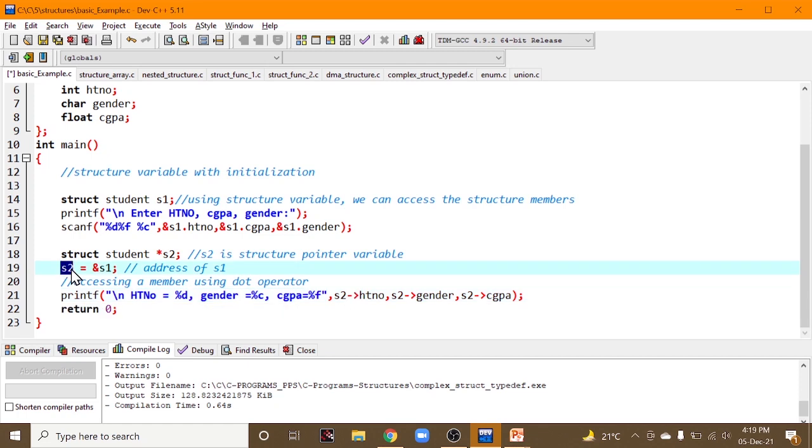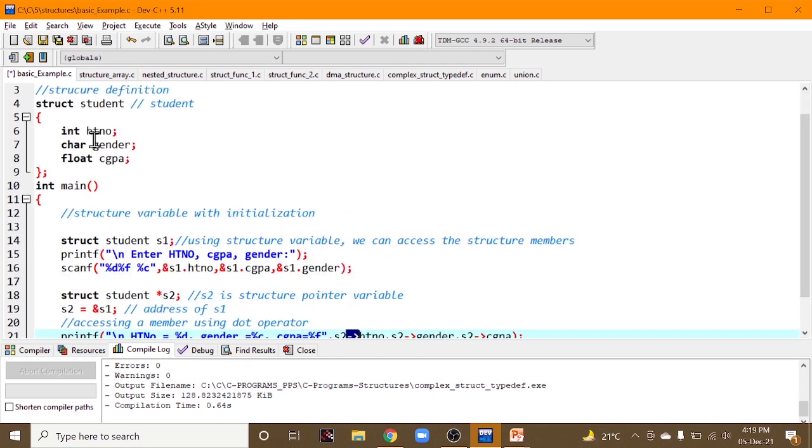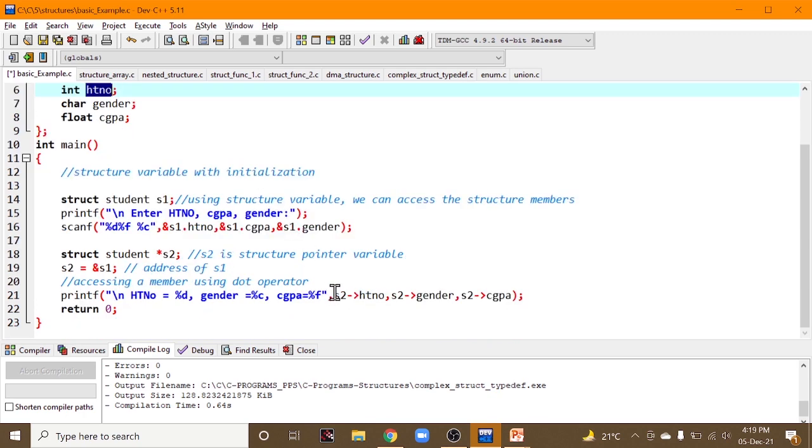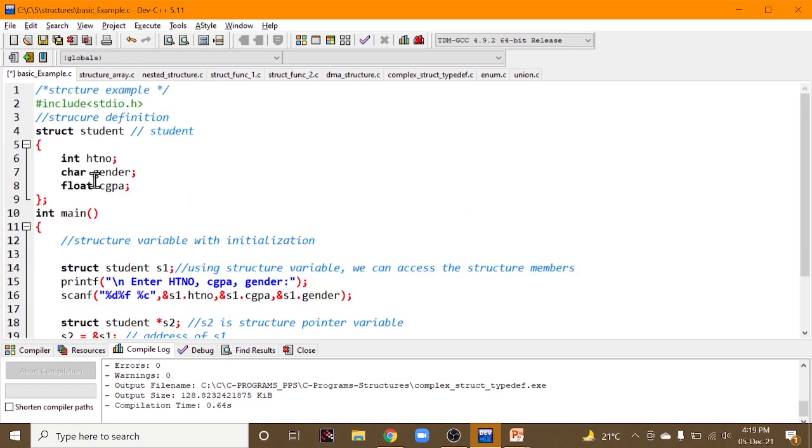S2 is a structure pointer variable, S2 pointing to HT number, that is percent d. S2 pointing to gender, which is percent c, and S2 pointing to CGPA, which is percent f. Okay, because they are int, char, and float values.